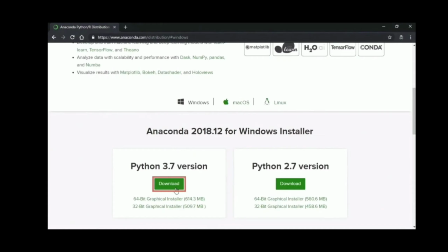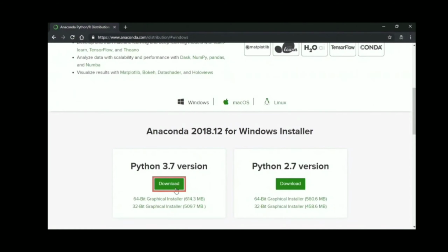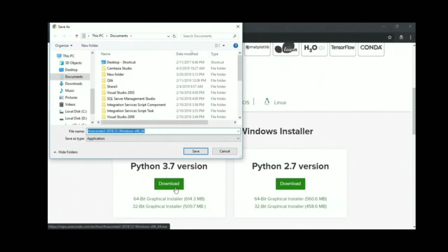All of the programs that we will write in this course and in other courses in the path will use Python 3. With this in mind, let's select the download button here for Python 3.7.